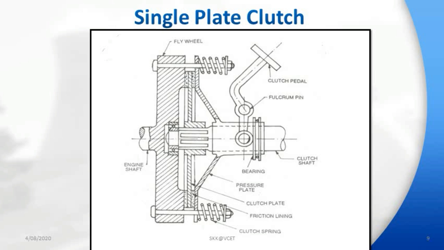See here, the flywheel is connected to the engine shaft. In the intermediate position you can see the friction lining and friction plate. Then on the right side you can see the pressure plate, which is connected with the foot pedal along with the bearings, and then on the extreme right-hand side you can see the clutch shaft. The clutch spring always keeps the pressure plate moving in the left direction.